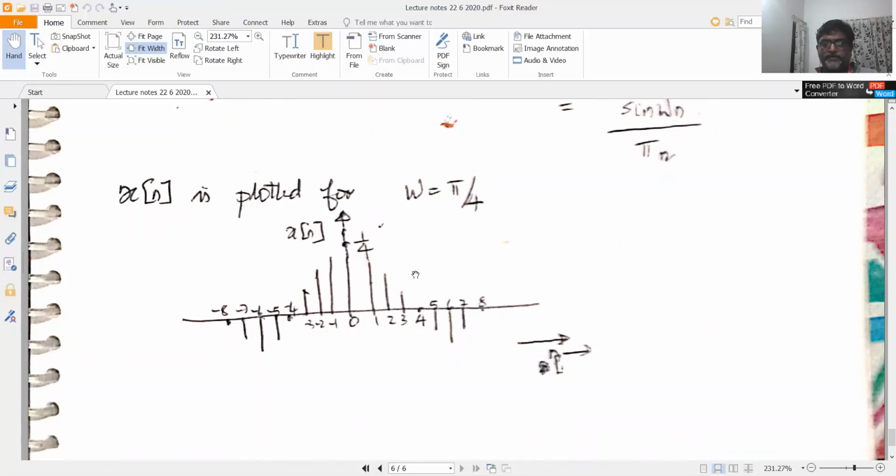So the ideal low pass filter, that's a discrete ideal low pass filter, cannot be realized because it starts from minus infinity. We will do that in much greater detail in the coming classes, which we will take after your second series is over.